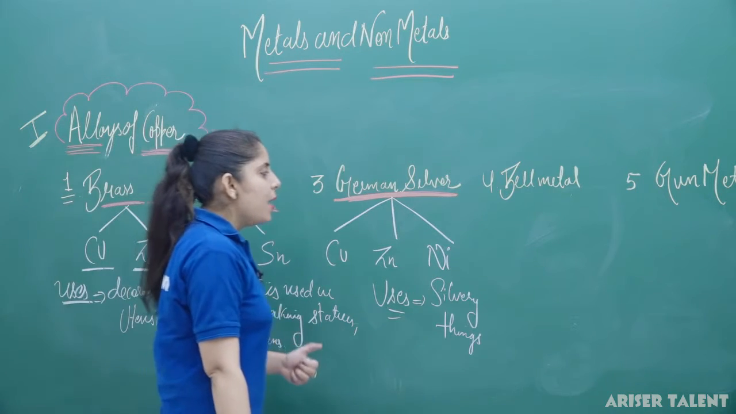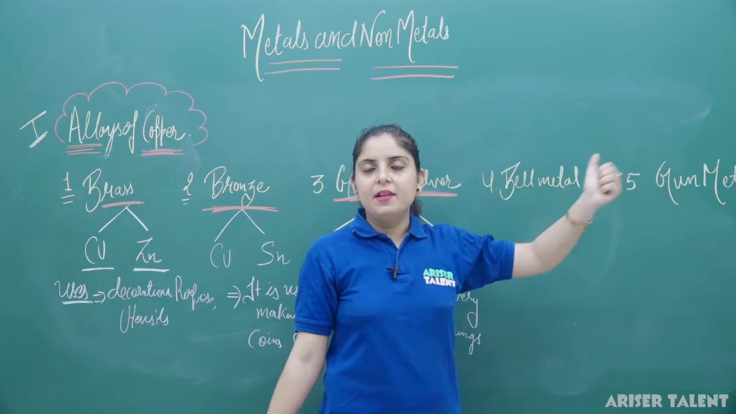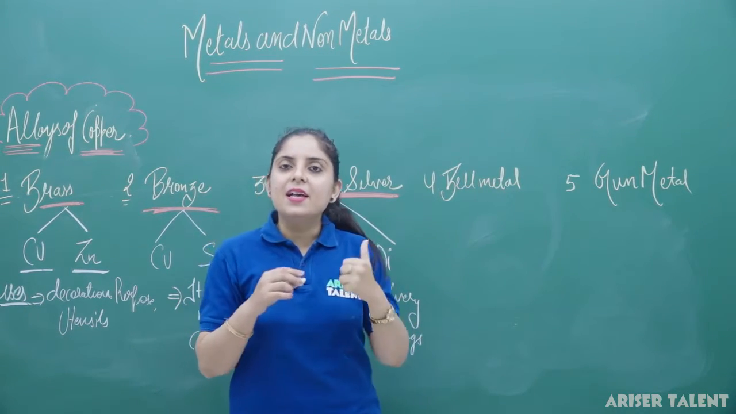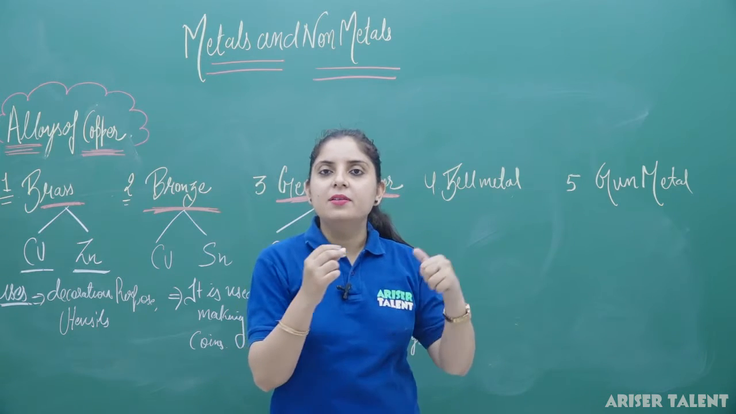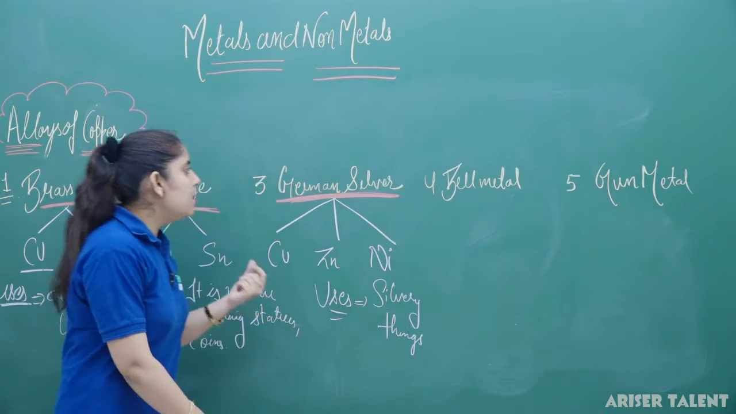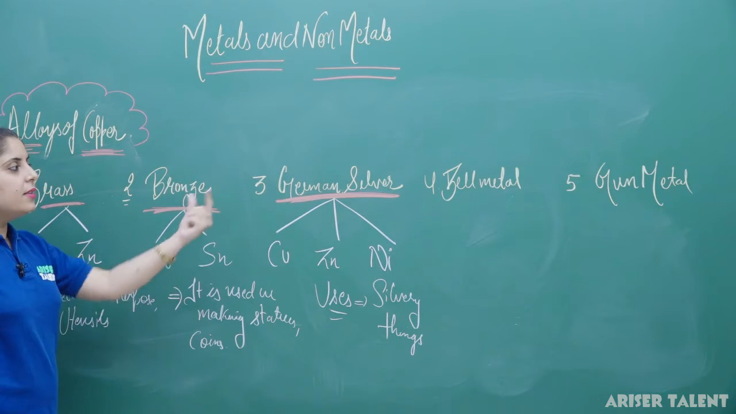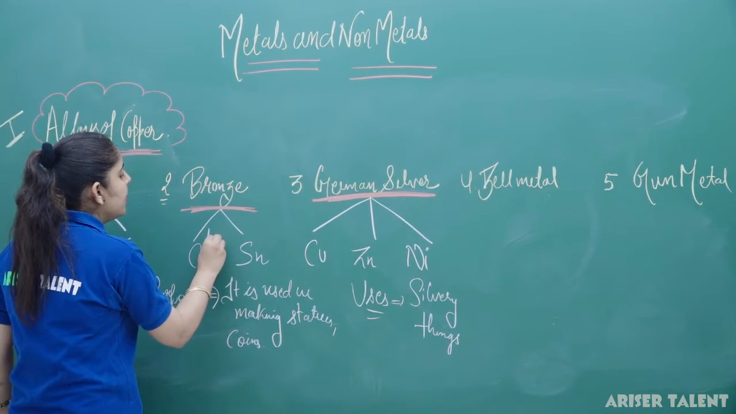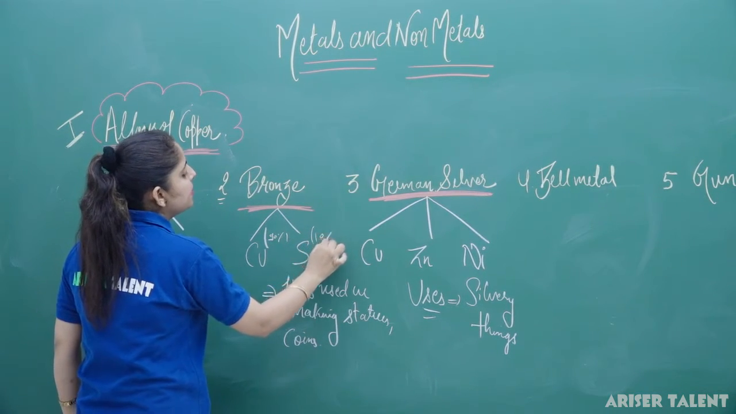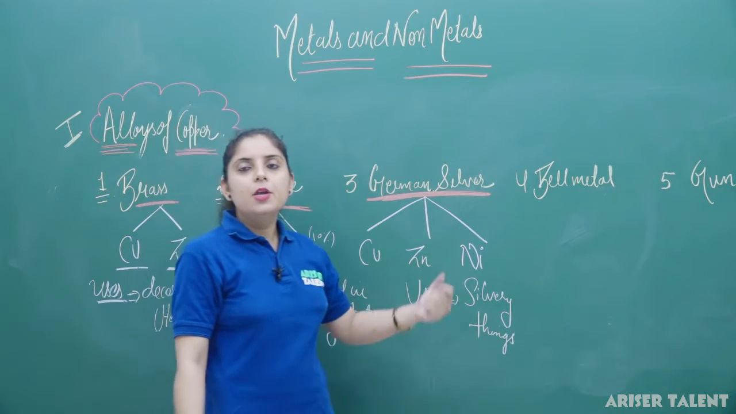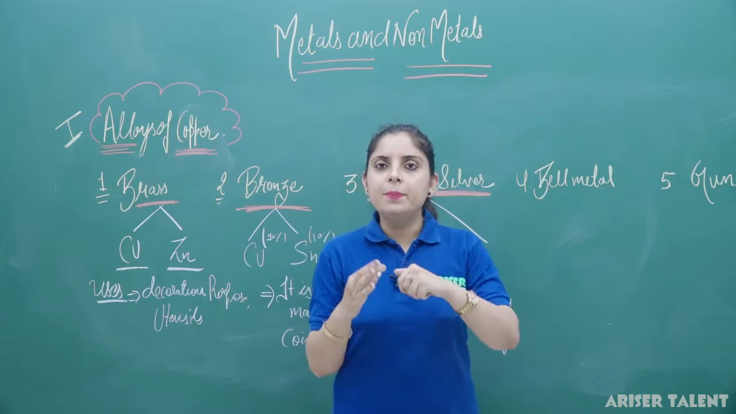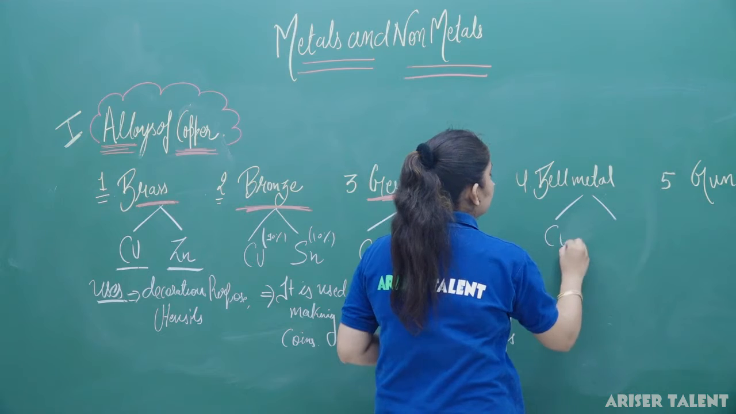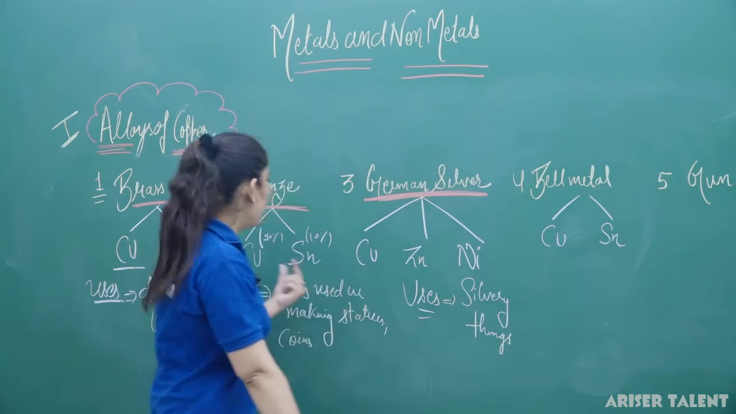The next metals you have are bell metal and gun metal. So firstly we are discussing bell metal. Bell metal is again a combination of copper with tin. In bronze you also have copper plus tin, and in this you also have copper plus tin, but the percentage here is different. In bronze you have approximately 90% copper and 10% tin. But in bell metal, you have approximately 70 to 80% copper, and the rest, 20%, is tin. So it is an alloy of copper and tin, but the percentage is quite different from bronze.